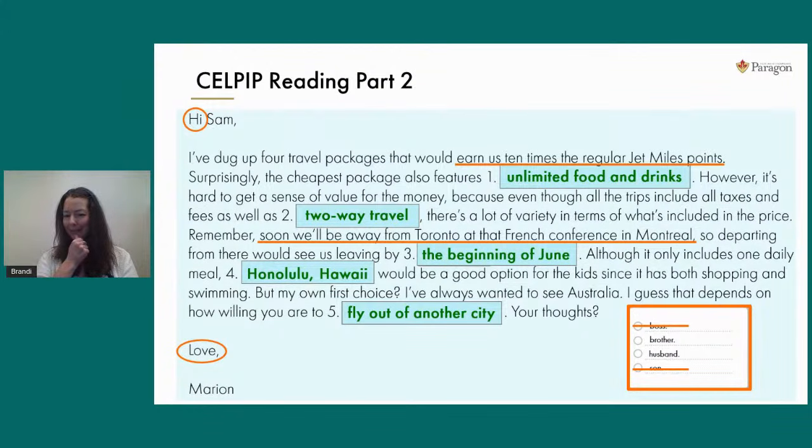I'm still leaning towards husband here. I think it's more logical that she'd be traveling with her husband all these times than her brother. But let's just keep reading just to make sure.